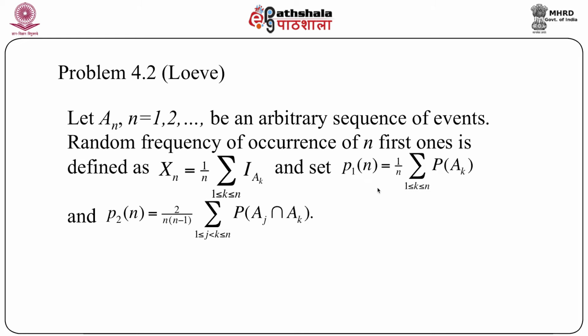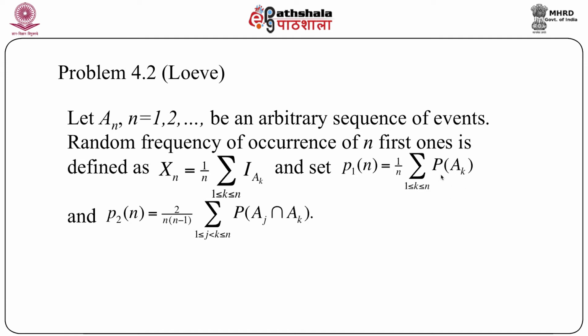One is p1n, which equals 1 by n summation k equals 1 to n probability of Ak, and p2n equals 2 by n into n minus 1 into summation over 1 less than or equal to j less than k less than or equal to n probability of Aj intersection Ak.